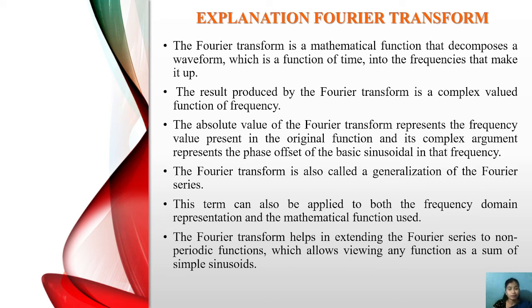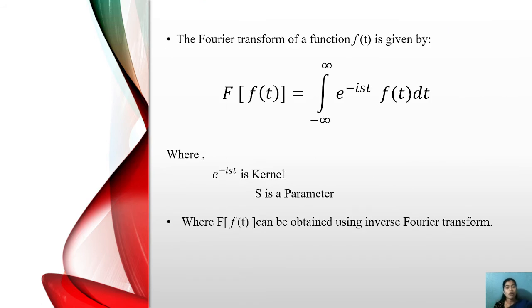After that, the formula of the Fourier transform.